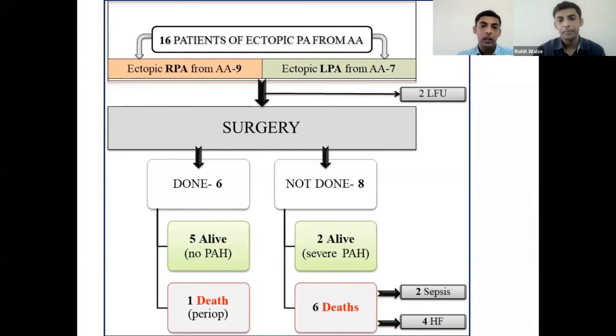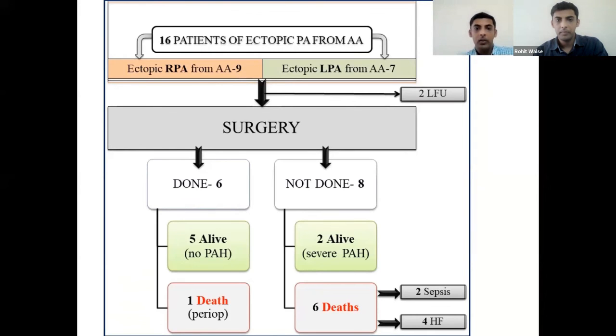Out of the 8 patients who did not undergo surgery, 2 patients were still alive with severe pulmonary arterial hypertension and they were on pulmonary vasodilators, and 6 patients had died. 2 of them had presented in the neonatal period with severe sepsis and died of sepsis, and the other 4 patients had died of heart failure. So here all patients who underwent surgery had a good outcome, whereas those who did not undergo surgery resulted in development of either pulmonary arterial hypertension or had died of heart failure or sepsis.